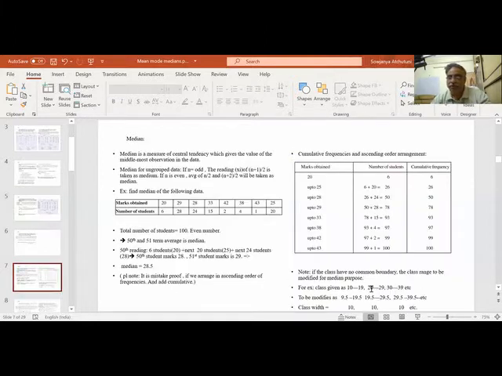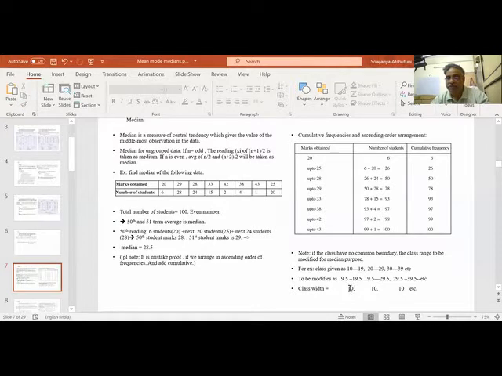So when we are grouping, we have to see this for median purposes. Here the class width is taken as 10, because 19.5 minus 9.5 is 10. So this is one thing to note.